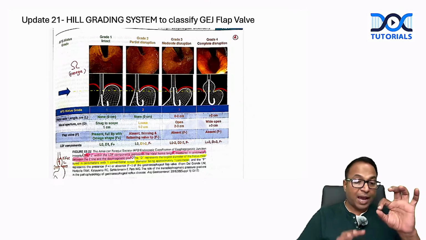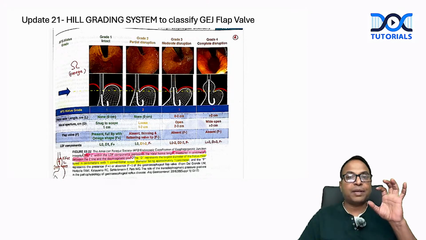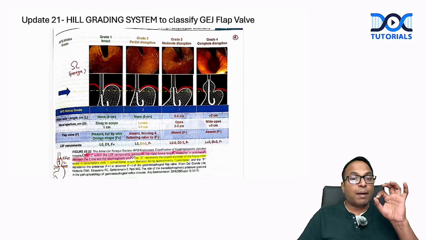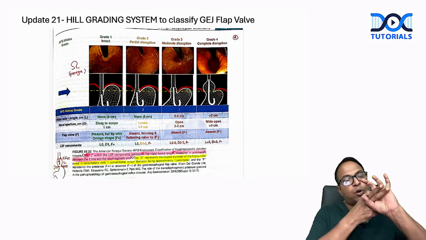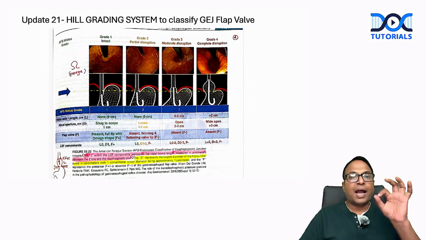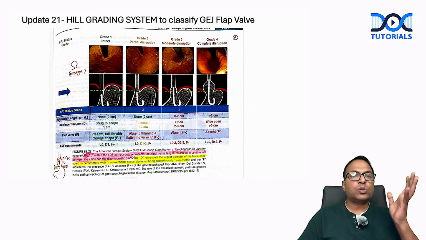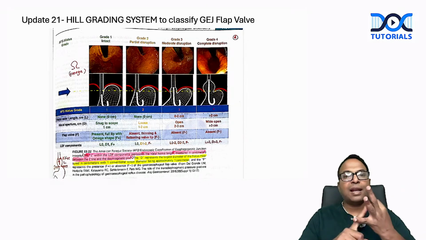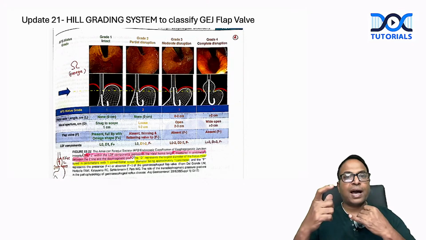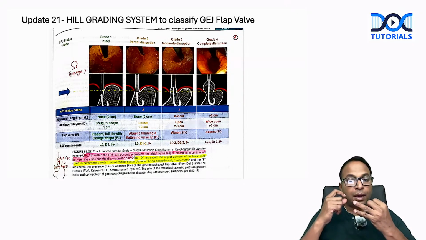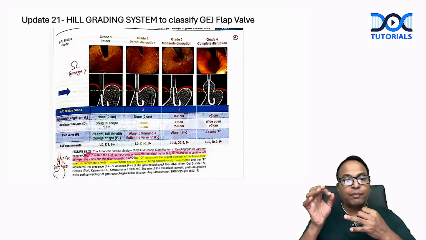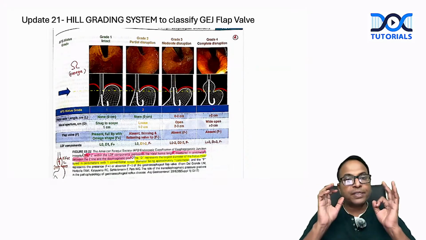D is the hiatal aperture, that is the diameter of the opening, how many centimeters. And F is the flap valve shape.